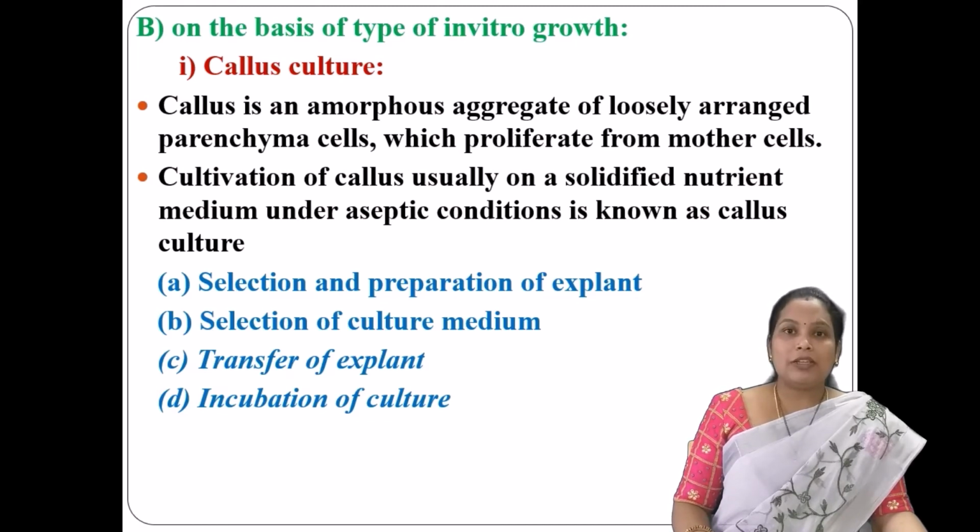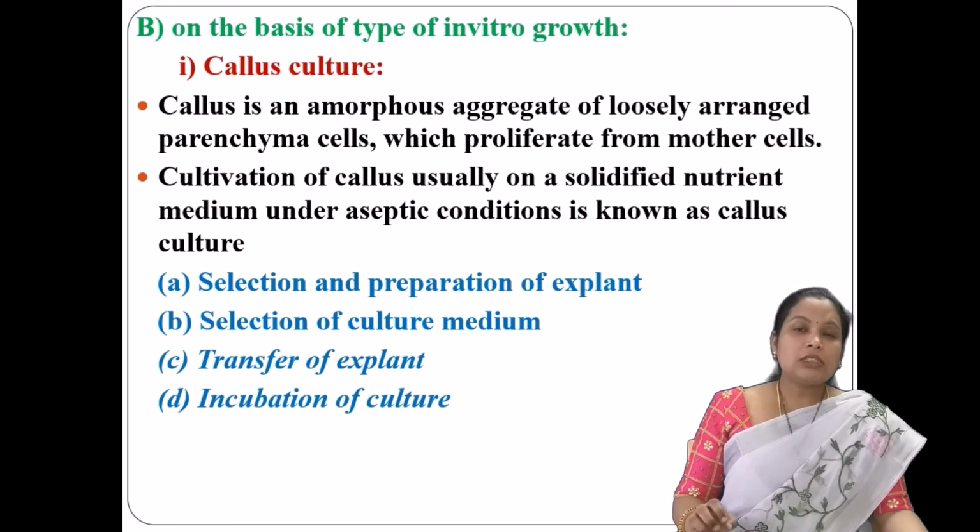If your objective of experiment is the root formation, then the culture medium has to be adjusted with the indole-butyric acid, IBA, as well as the NAA, naphthyl acetic acid. Otherwise, if your objective of the experiment is the shoot culture or the shoot cultivation, then you need to adjust the culture medium with IBA, NAA in combination with cytokinin. So in such a way, you need to select the culture medium depending upon the objective of experiment.